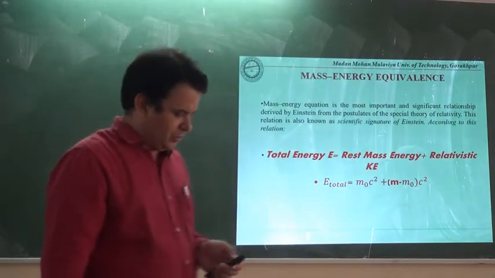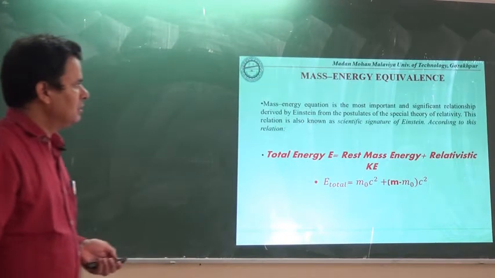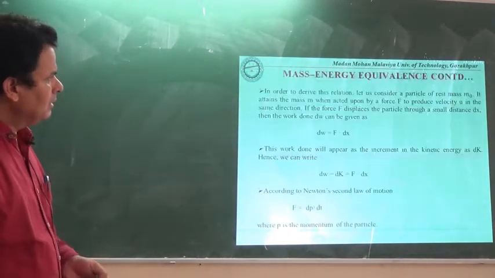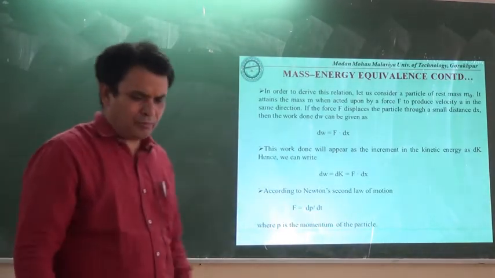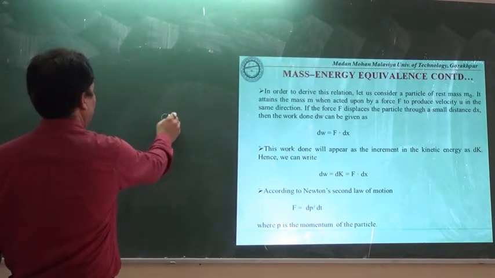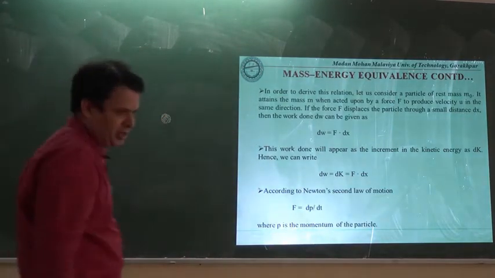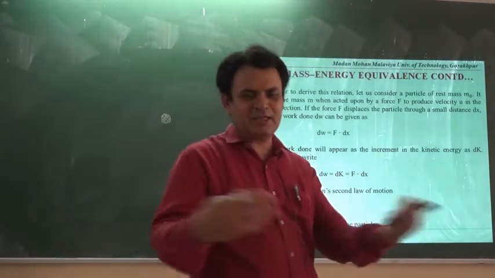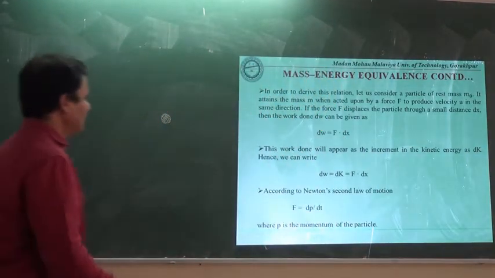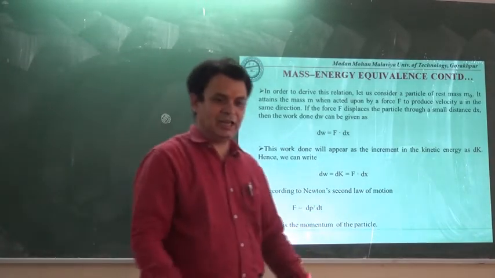In order to derive this equation, we will start from a very basic or fundamental concept. In that concept, what we are considering is very simple: we have a particular body. Although whenever we draw this type of picture, the sense always reflects that we are in classical mechanics, anyhow, we have to think that we are not in classical mechanics. This particle is ready to move in relativistic mechanics.